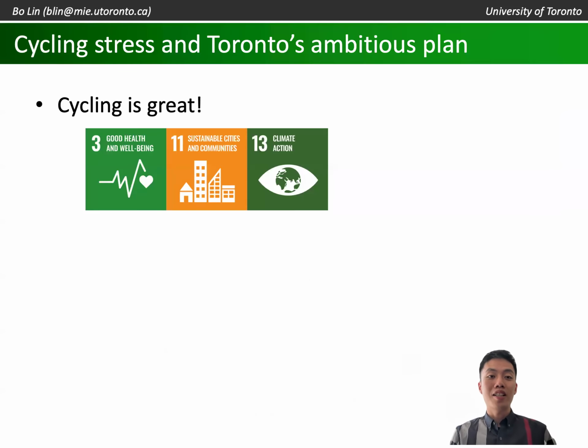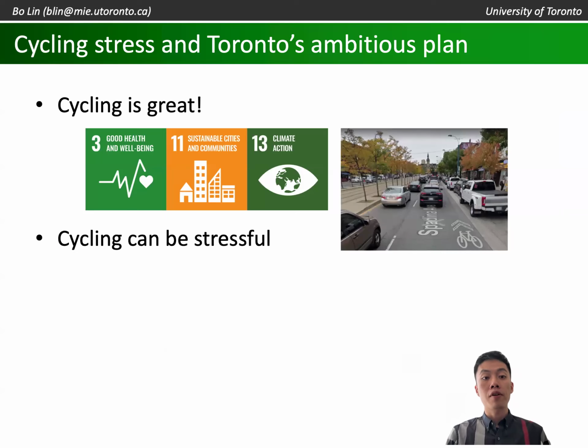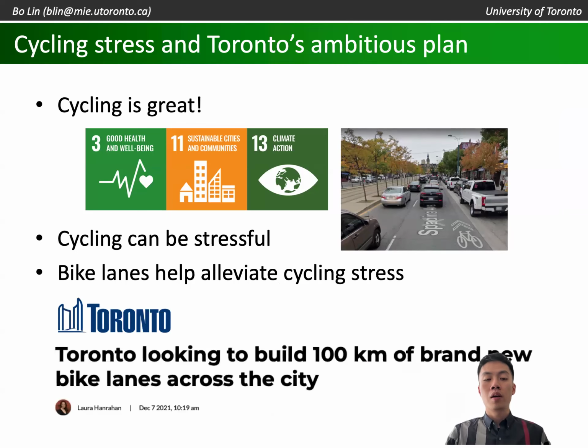We all know that cycling has become increasingly popular in recent years because it's healthy, sustainable, and good for the environment. However, lots of people still choose not to bike because cycling can also be very stressful, especially on road segments with heavy car traffic. To make biking safer and more inviting, the City of Toronto is looking to build over 100 kilometers of new bike lanes from 2022 to 2024.